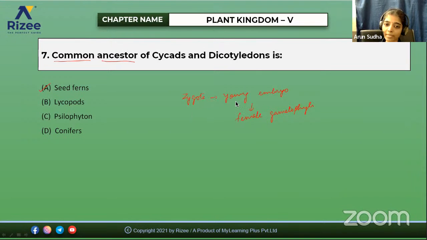So zygote develops into an embryo within the female gametophyte, and this is the precursor for seed development. So from this, the next stage is the development of seed in gymnosperms and then angiosperms. Evolution of seed. So you are clear with this till now? And maybe we'll see a few more questions related to this chapter. Okay.